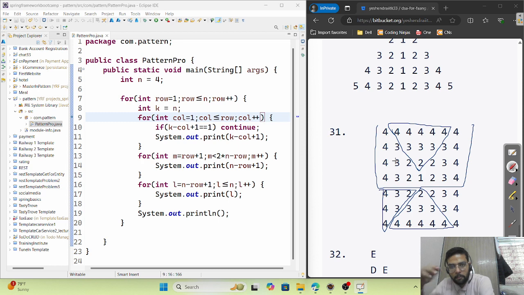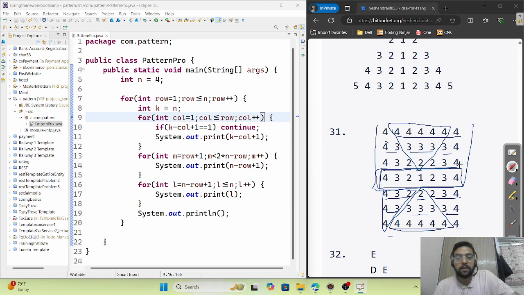See, completely a replica, a reverse triangle. 4 3 2, 4 3 and 4. This line will remain the same. It means completely a replica.